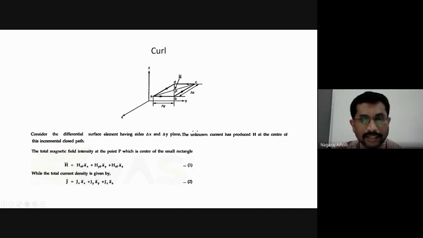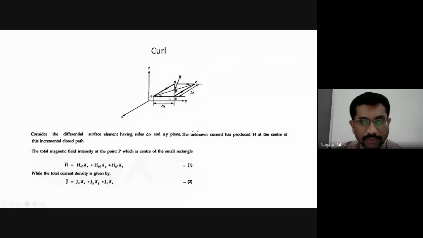Another component is what is existing at the center, that is Hy naught, due to the y line, plus the component that is existing from the center point to the midpoint of the line AB. So this portion, from the midpoint, center point P to the midpoint of the line AB.